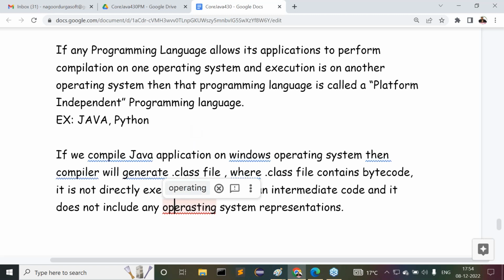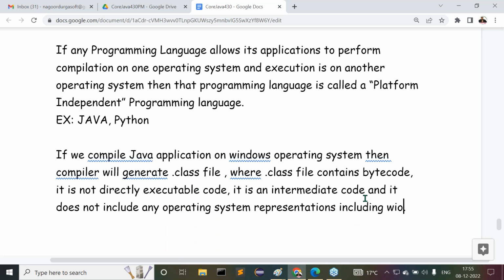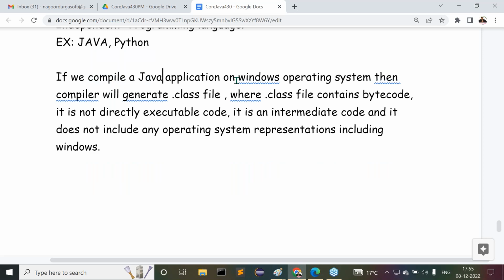Observe carefully the point I am telling you now. If we compile a Java program on the Windows operating system, then the compiler will generate a dot class file, where the dot class file contains bytecode. It is not directly executable code. It is an intermediate code, and it does not include any operating system representations, including Windows.